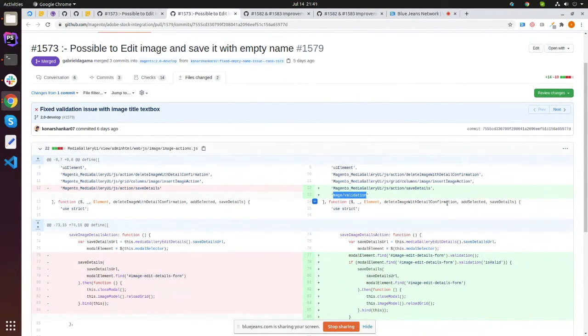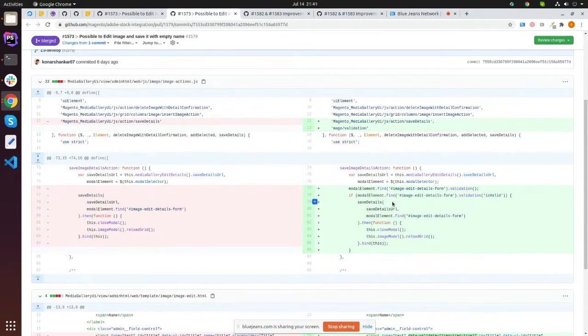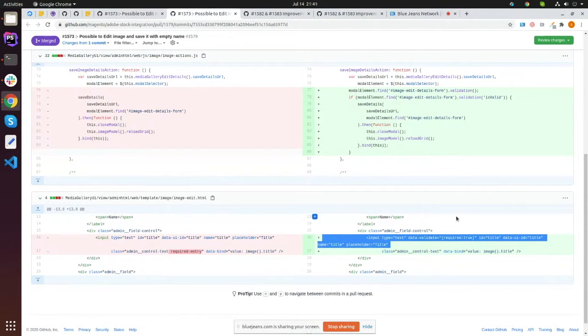I included the image validation and added a condition to check if the form is valid or not. If it's valid, then it will save the detail. Otherwise, it will show the error that this field is required. Another change I've made is in the data validation, in which I added a required true field for the name, the image title.